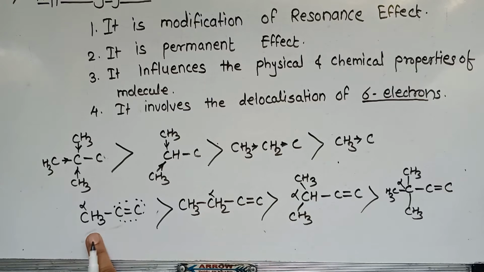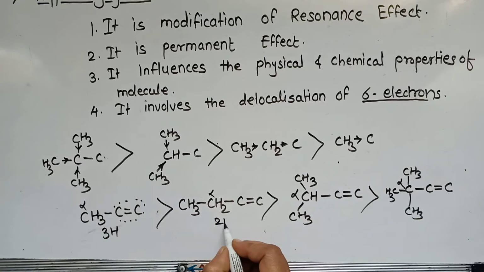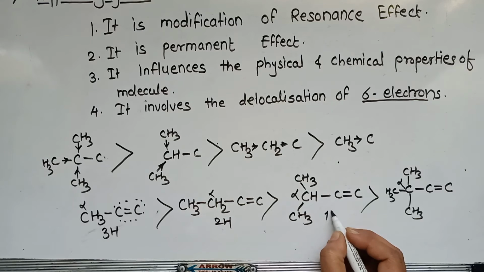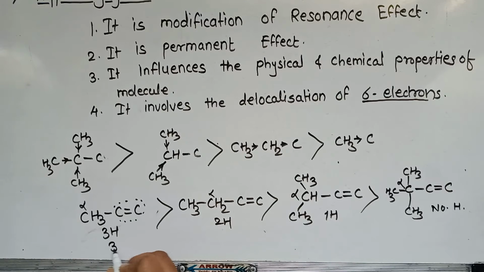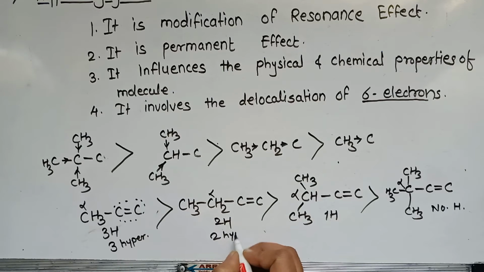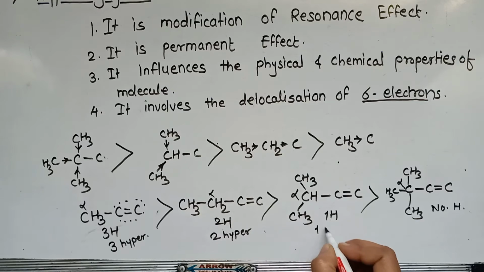Right? This alpha carbon atom contains three hydrogens. How many hydrogens are there on this alpha carbon? Three hydrogens. In this case two hydrogens, and here only one hydrogen. There are no hydrogens present at the alpha carbon here. So in this case three hyperconjugating structures are possible, while two hyperconjugating structures are possible here, and one hyperconjugating structure is possible here.